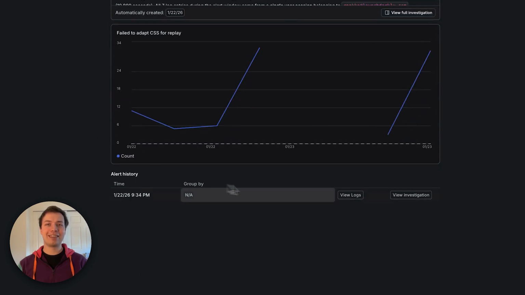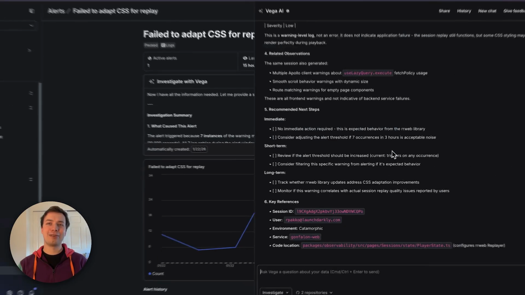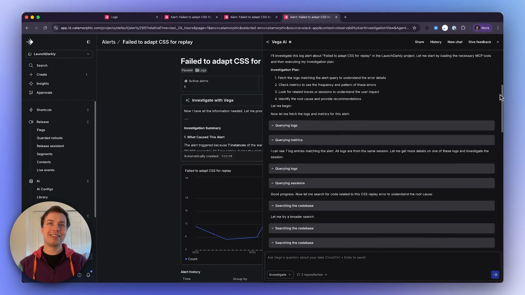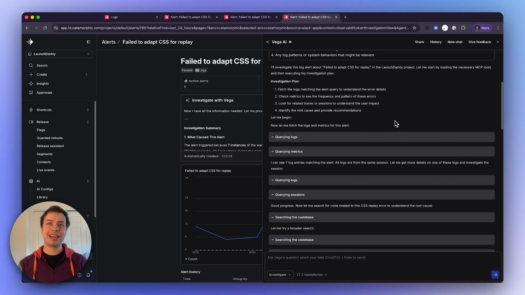Down here, I can see the history of alerts and view any historical investigations for alerts that may have triggered in the past, in case that's helpful. So let's open up one of these investigations. We can see the really handy thing here is that I can see exactly what Vega was looking at and investigate that data on my own.